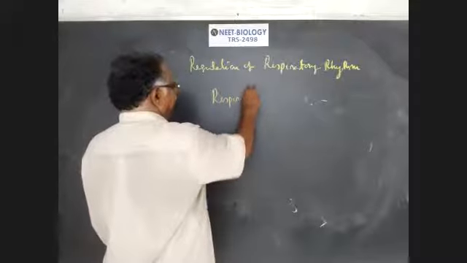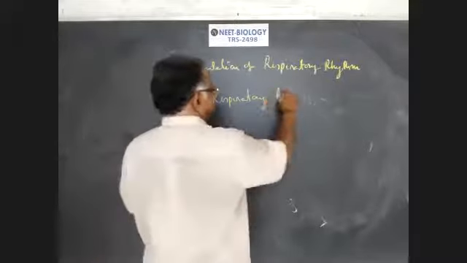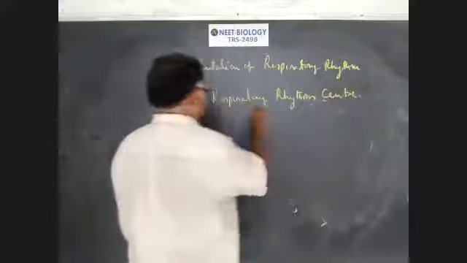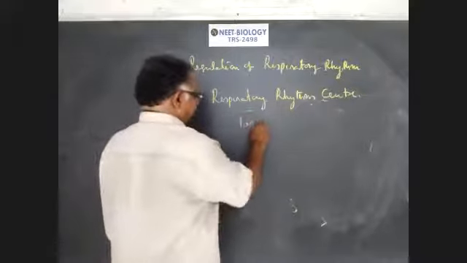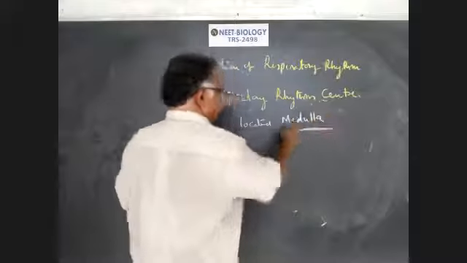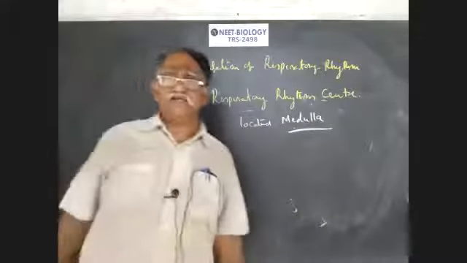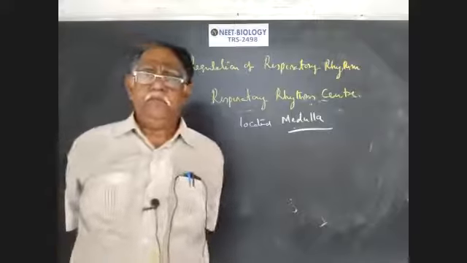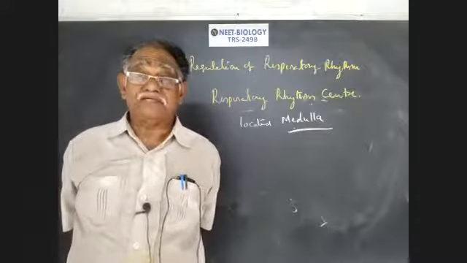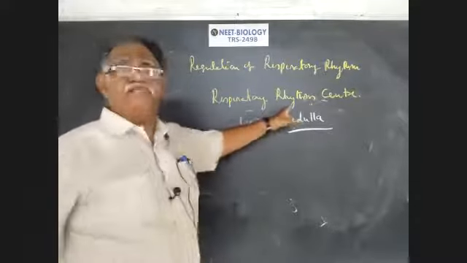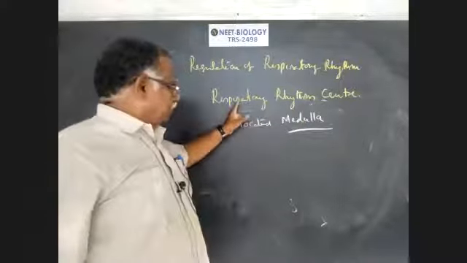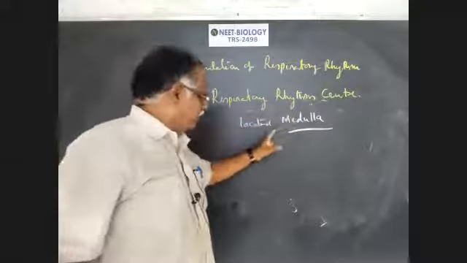Respiratory rhythm center, important point, located in the medulla of brain, medulla oblongata of brain. Primary respiratory rhythm center is located in medulla oblongata of brain. This is the respiratory rhythm center. The respiratory rhythm is regulated by the respiratory rhythm center located in the medulla.